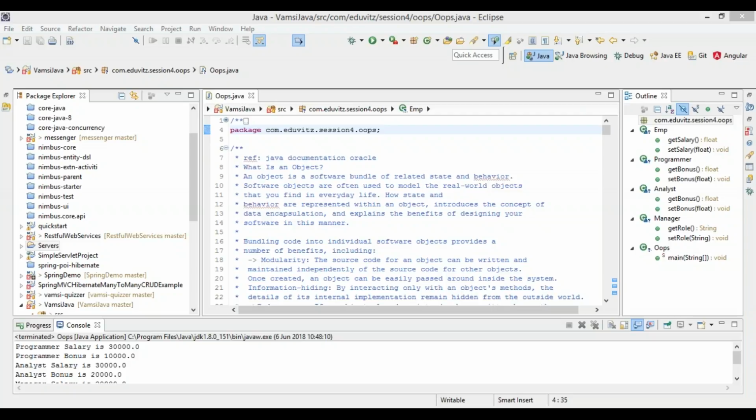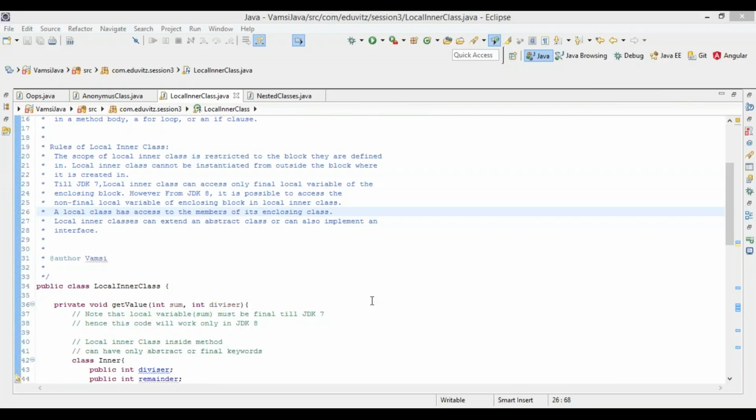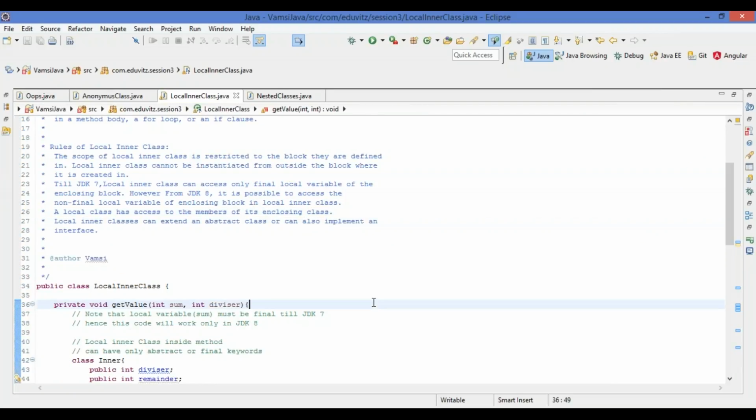Here there is a local inner class and there is a method. Here we are taking the example of defining a class inside a method. I have defined a local inner class, and I have defined a method getValue where I am giving the sum and divisor.